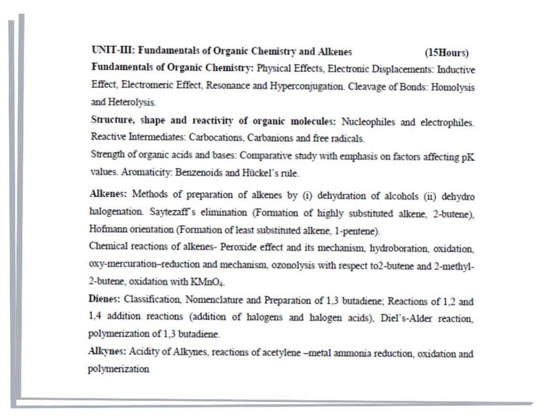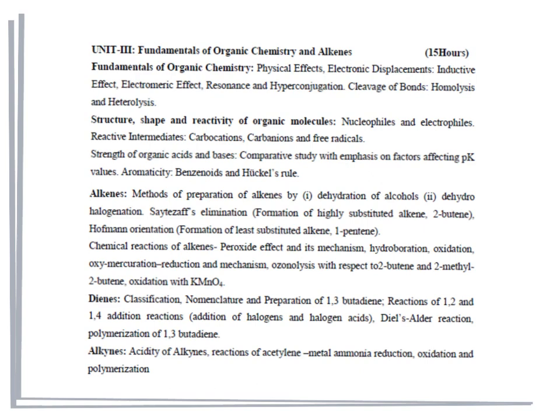The third unit is organic chemistry. Here we mainly discuss the physical effects, that is inductive effect, electromeric effect, resonance and hyperconjugation.